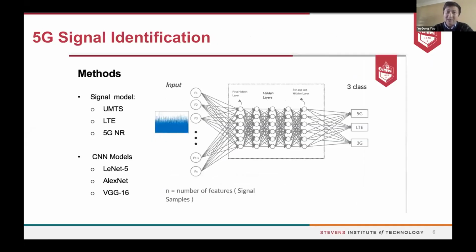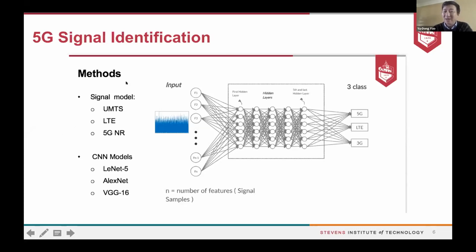Okay, and then one more example. Just like right now, we have 5G. We start to use 5G signals, right? 5G systems operation. So this is so-called 5G signal identification. Basically, in the current environment there are old systems and new systems, compatibility, and mutual interference. And we agreed very early on that we want to have a full understanding of spectrum awareness. So there are different signal models, like 3G UMTS, 4G LTE that we are using right now, and we'll be using this one very soon, everybody, 5G New Radio.